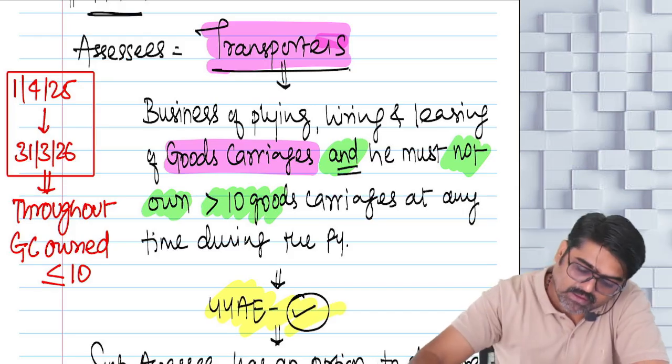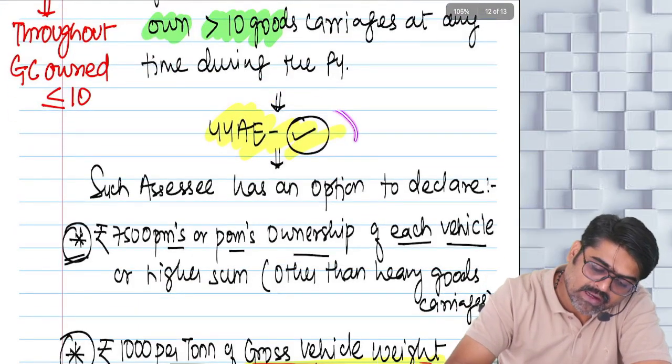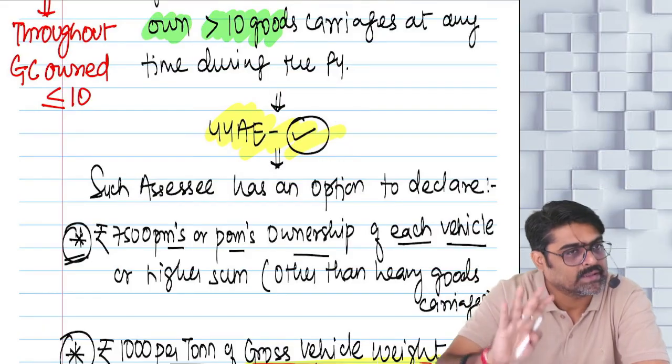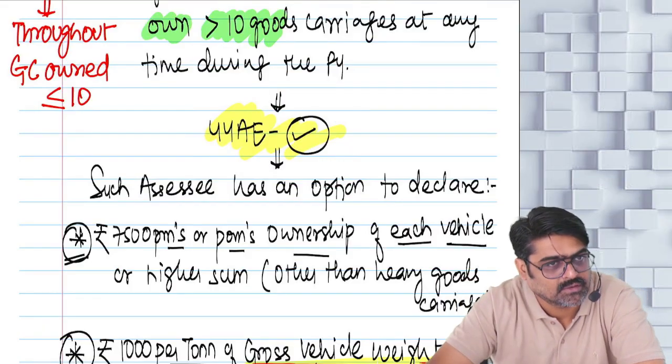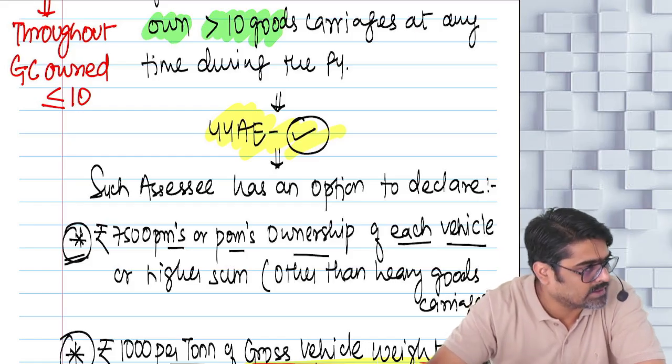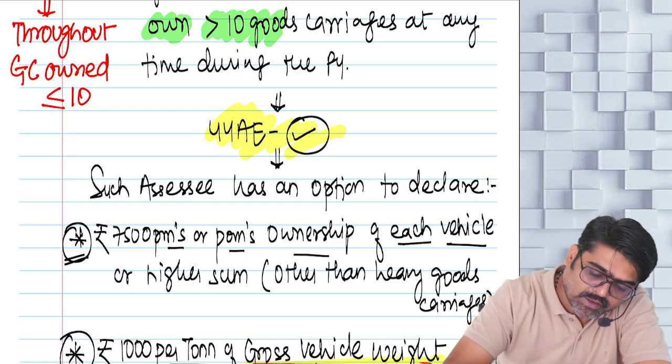Yes or no? Now, you become eligible for 44AE. Why? Because throughout the year, you are the owner of 10 or less goods carriages, and you are in the business of plying, hiring, leasing, renting, etc. of goods carriages. So, you are eligible for 44AE.